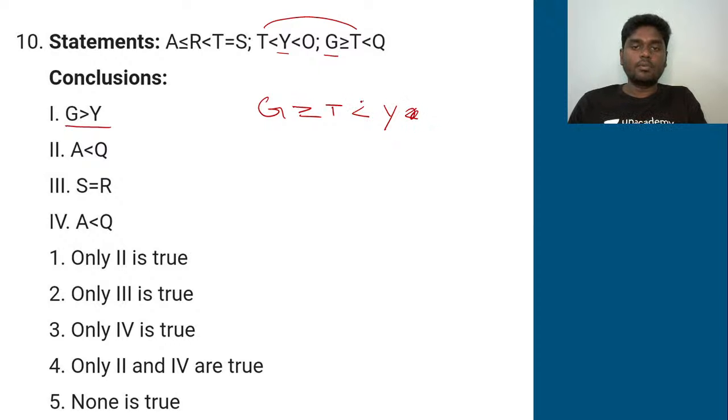So you have opposite symbols, you cannot determine. False. And the next thing, A less than Q. A is here, Q is here. The bridging letter is T. So from this I can say that A less than T and T less than Q. The second conclusion is true.